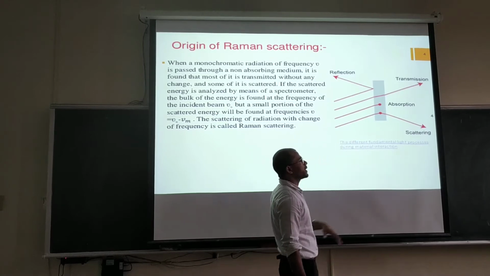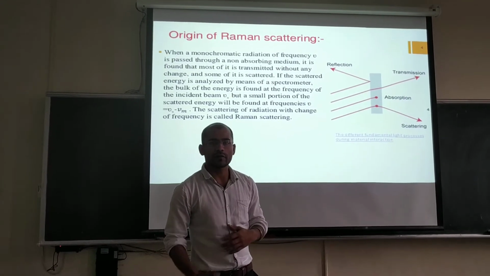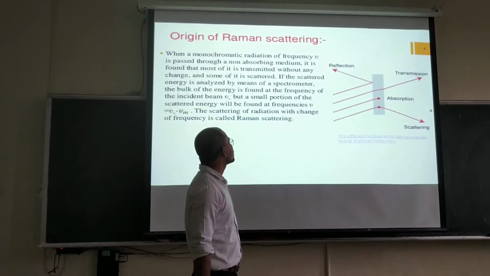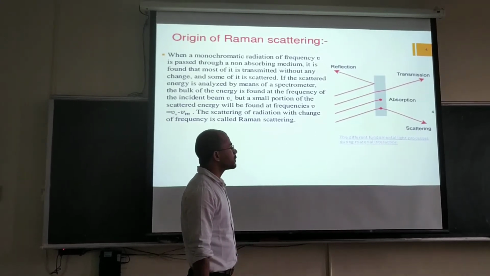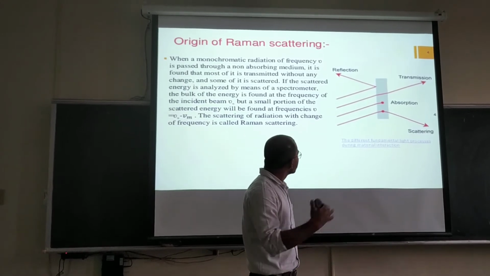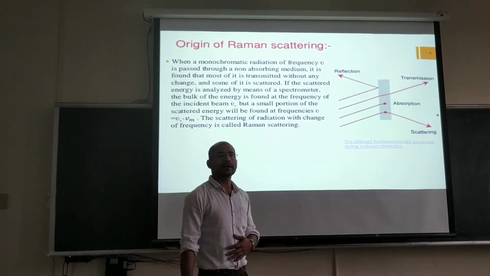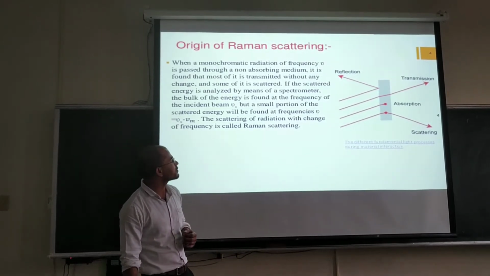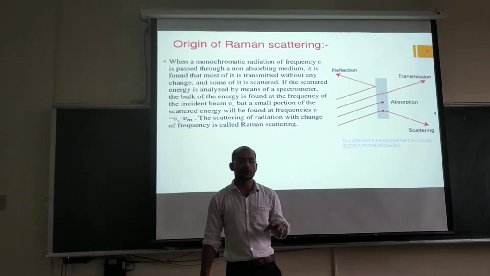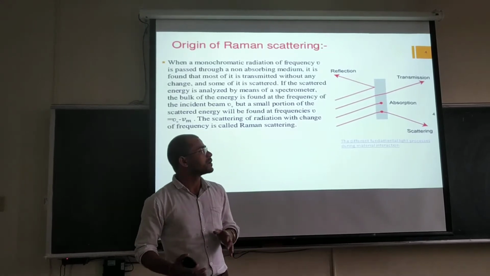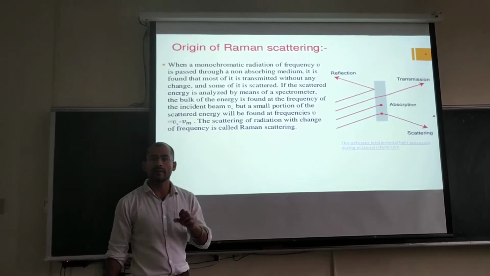When light falls on a material, some part of the light comes back into the same medium with the same frequency, and this phenomenon is known as reflection. If some part of the light goes from the material surface to another medium with the same frequency, this is known as transmission. And if some part of the light goes into the material but can't come out into another medium, this phenomenon is known as absorption.